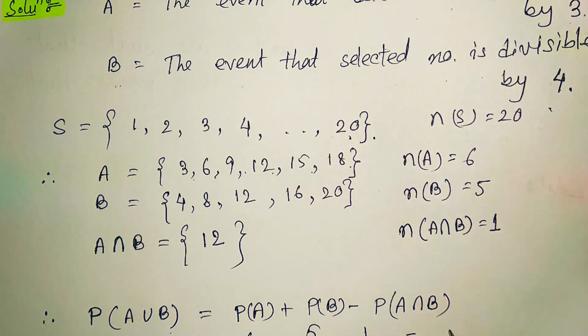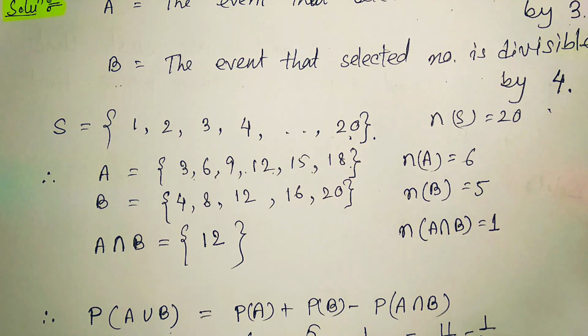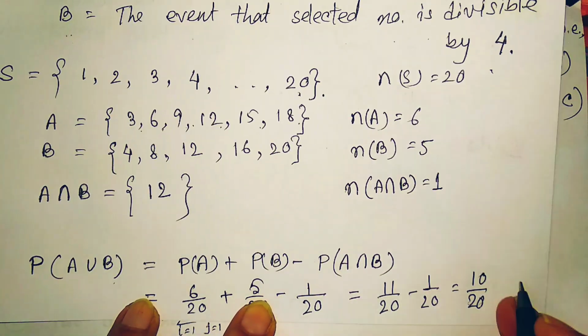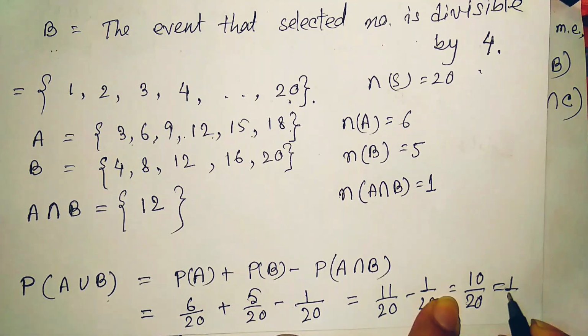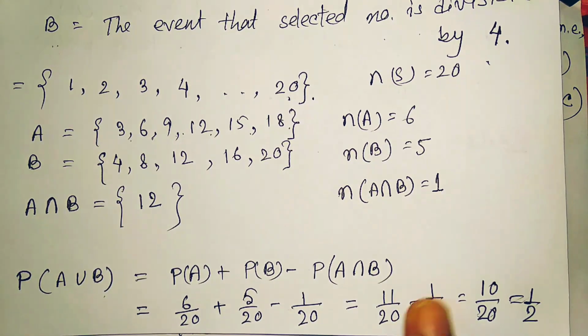If we simplify, it is 11 by 20 minus 1 upon 20, so it is 10 by 20, which is equal to 1 by 2. That is the probability. In this way, we can solve this one.